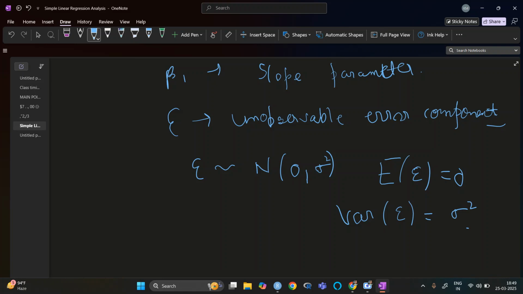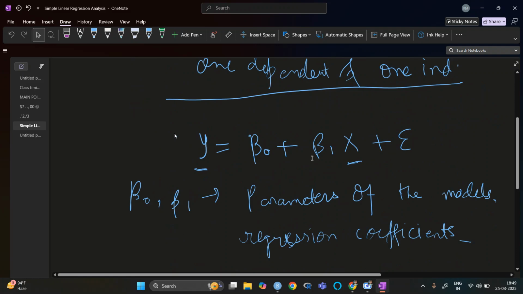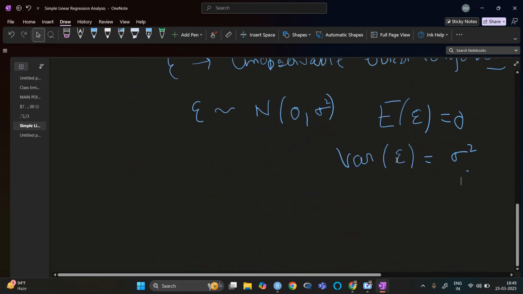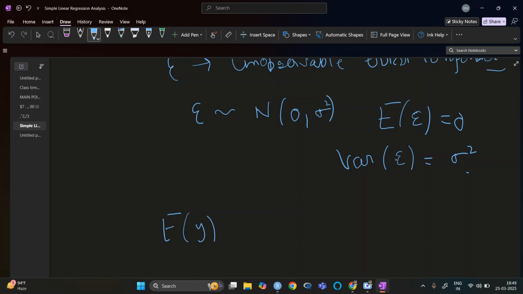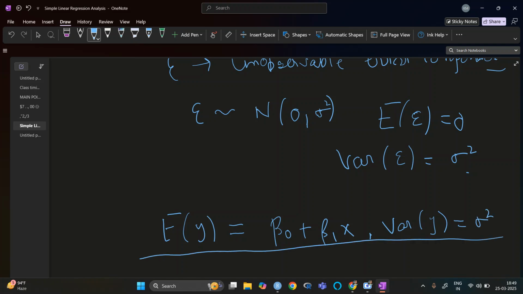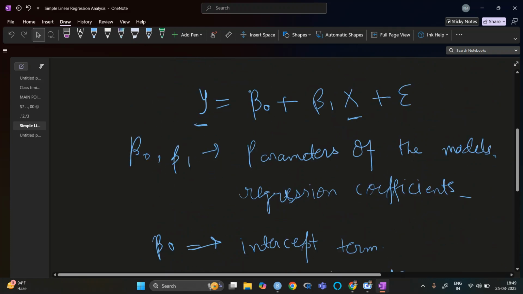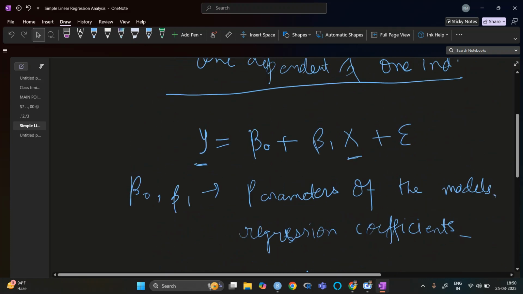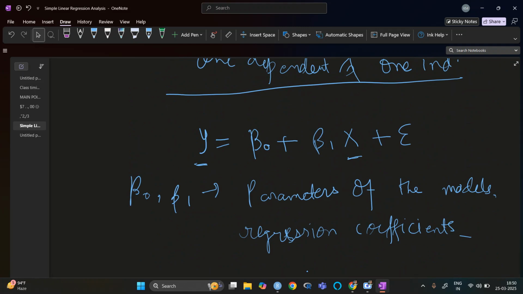If the model is y is equal to beta naught plus beta 1 x plus epsilon, and I try to find the expectation of this, it will be beta naught plus beta 1 x, and the variability of y is sigma square. How can I say that beta naught plus beta 1 x is not going to change? Once I have the data x, and once I have found the model beta naught and beta 1, these all terms are considered constant.